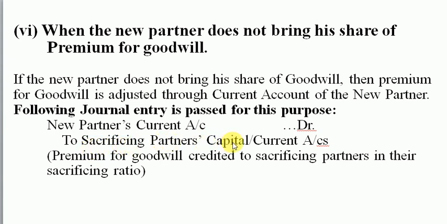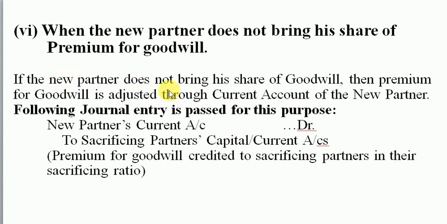In such a situation, there will be goodwill of the firm given to you in the question. From that goodwill of the firm, you will find the share of the new partner in the goodwill of the firm, and that amount will be debited to his current account. Remember, current account, not capital account. If suppose C is a new partner, you will write C's current account debit to A's capital account, B's capital account. Clear?